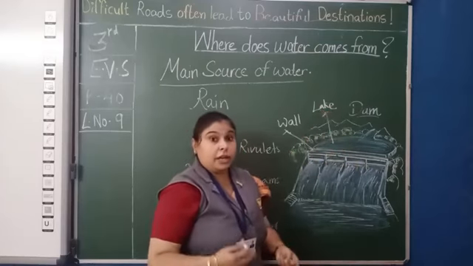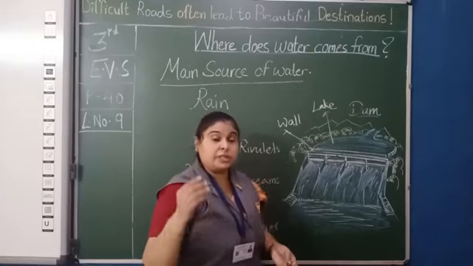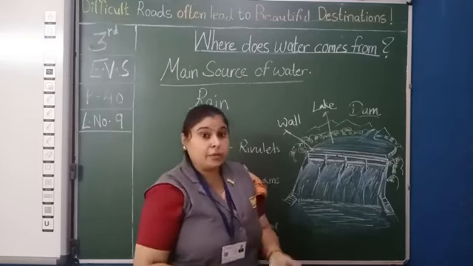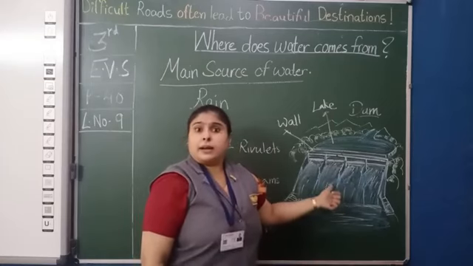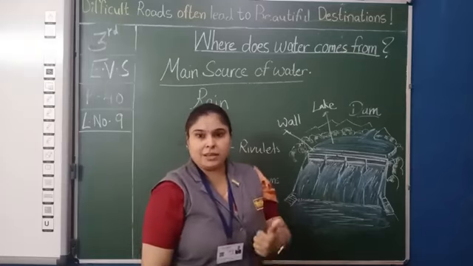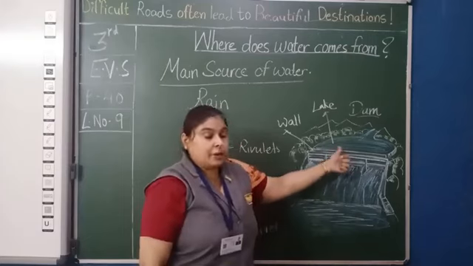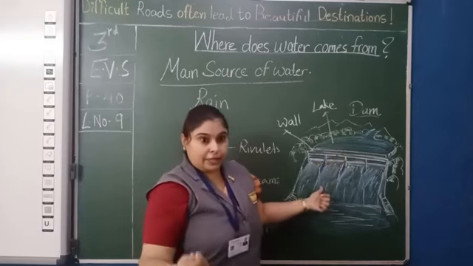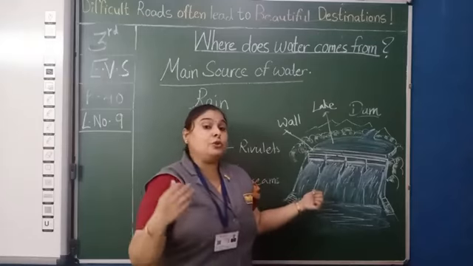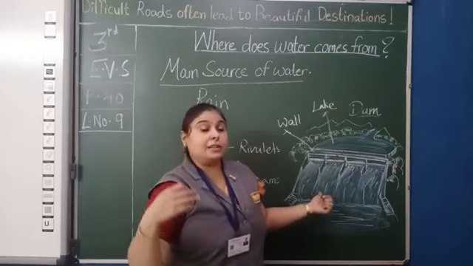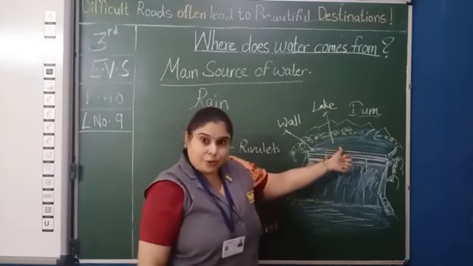Upper side we can also say lake and reservoir. When it doesn't rain in the summer season, sometimes we don't have water, sometimes it doesn't rain even in our monsoon season. At that time the water from the dam can be used. Bhakra Nangal Dam is the largest dam in India. So dams are not only useful to stop floods, we can also get water from them when it doesn't rain. The water can be used to supply nearby towns or cities, because this is our stored water.